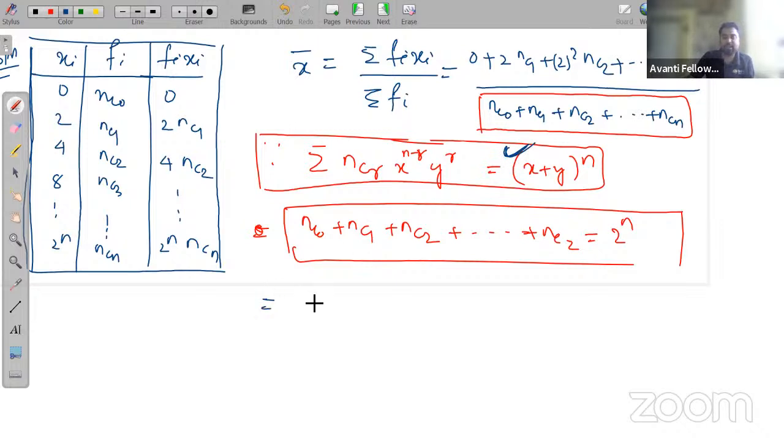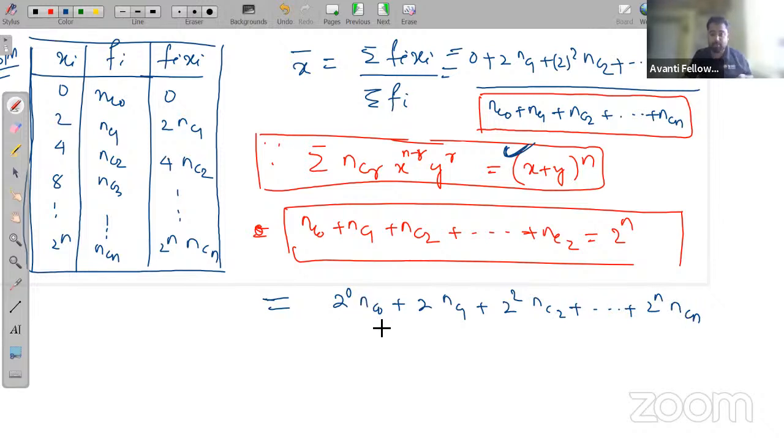Can I write the numerator as 2 raised to 0 into nC0 plus 2 into nC1 plus 2 square into nC2 up to 2 to the power n into nCn? Because I am adding 2 to the power 0 nC0 in the numerator, then you need to subtract 2 to the power 0 nC0 also, upon 2 raised to n.